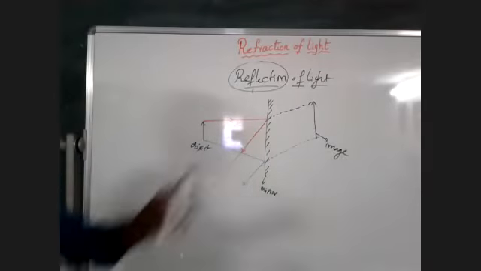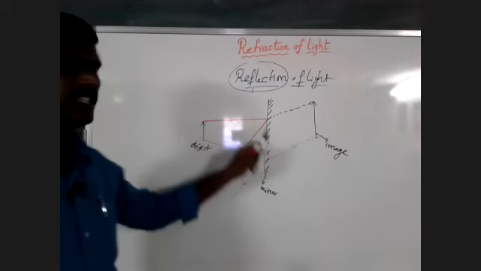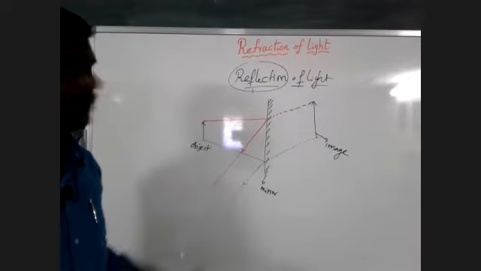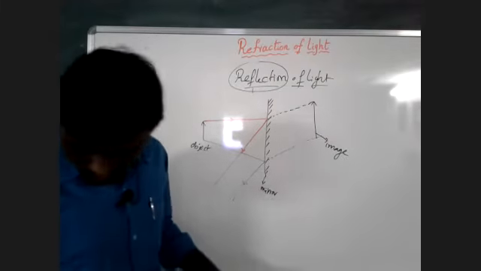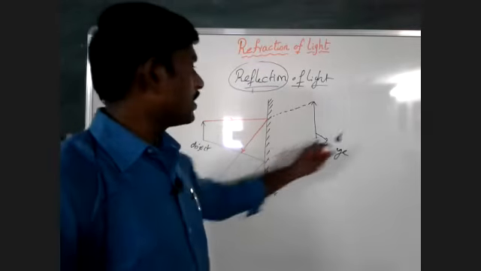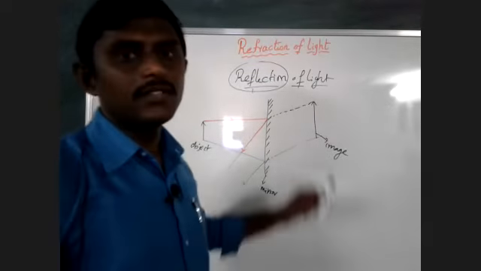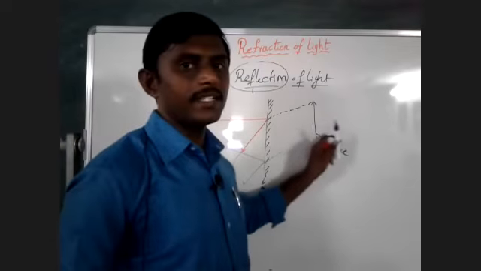Which type of image is formed when the object is placed in front of the mirror? Lateral inversion. Lateral inversion means the left becomes right and the right becomes left.